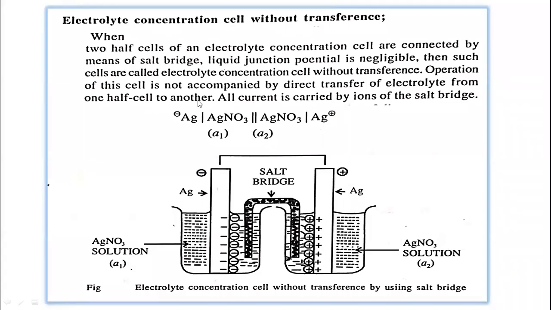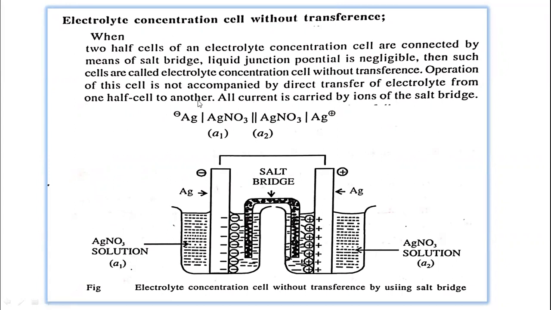In this lecture, I would like to discuss electrolyte concentration cell without transference. So we know that in electrolyte concentration cell, the two electrodes, or the two half cells, are the same.